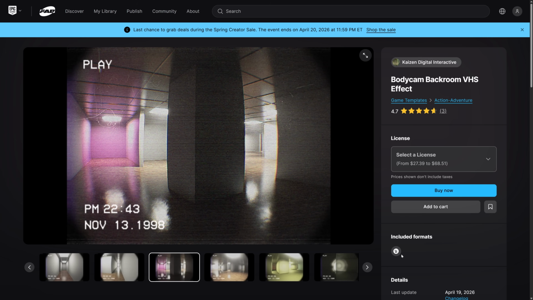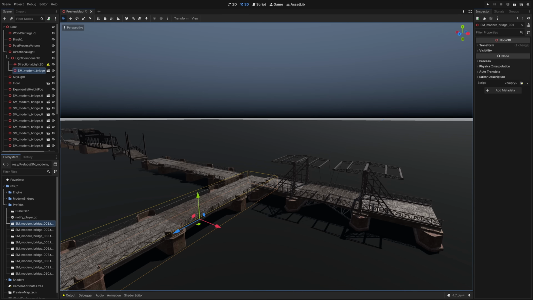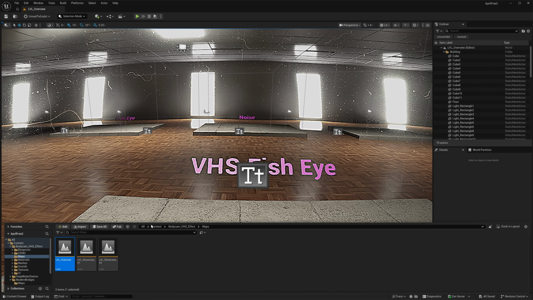Again, the disappointing thing here is Unreal, Unreal, and Unreal. So if you want to get them out to something like another game engine, you are going to need to use one of the guides down below. Got a number of guides that'll walk you through the process of getting these out.